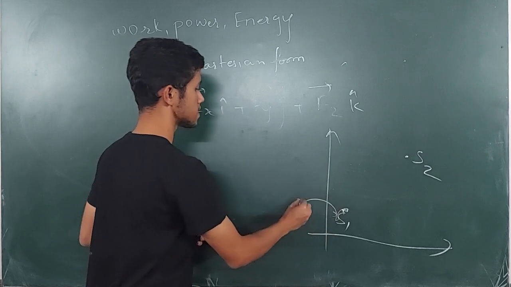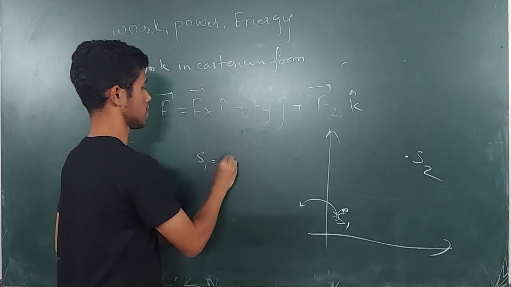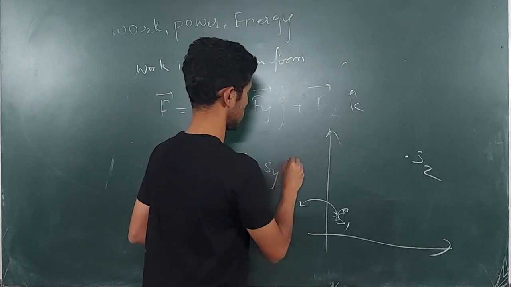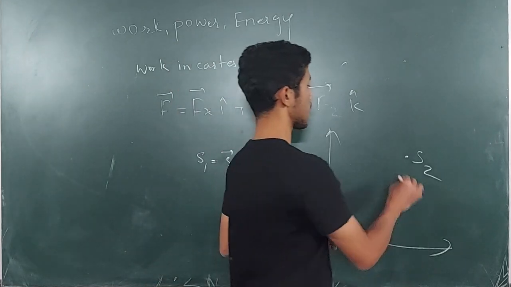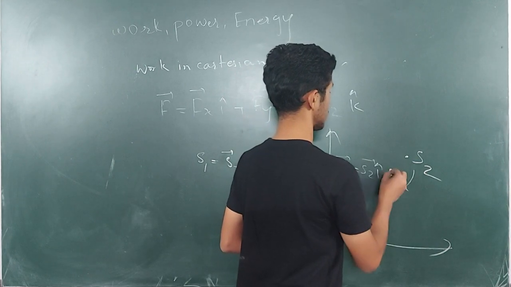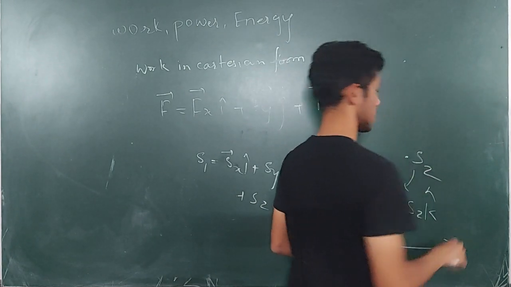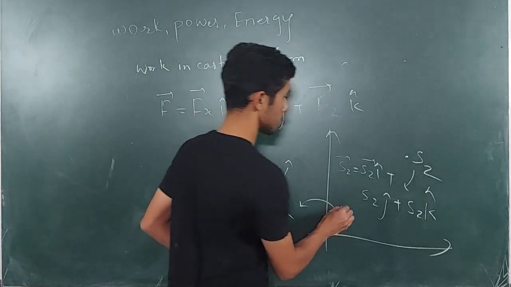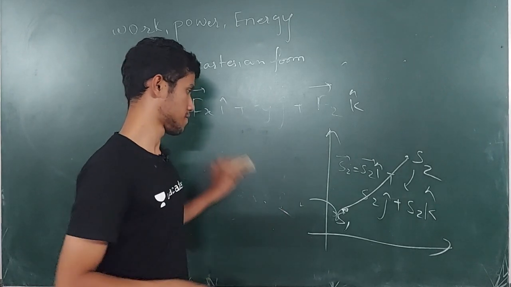Now I'll write this S1 as S1 equals Sx i cap plus Sy j cap plus Sz k cap, and I'll write this S2 as S2 equals S2x i cap plus S2y j cap plus S2z k cap. Now the particle is going to move from here to here. So what is the work done? This is the Cartesian form of work.